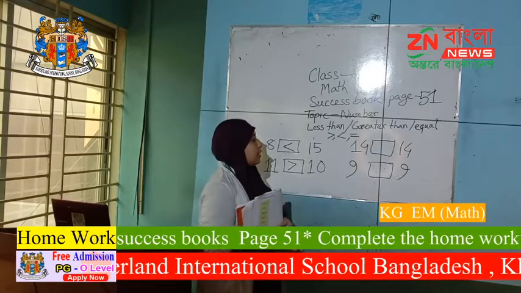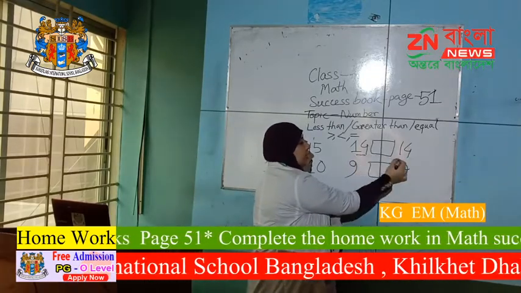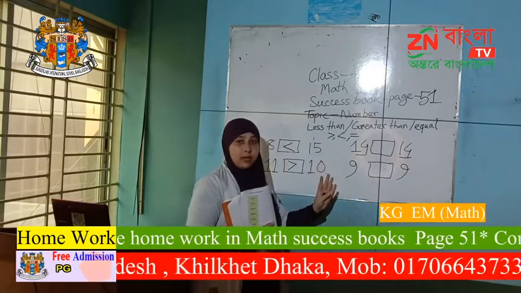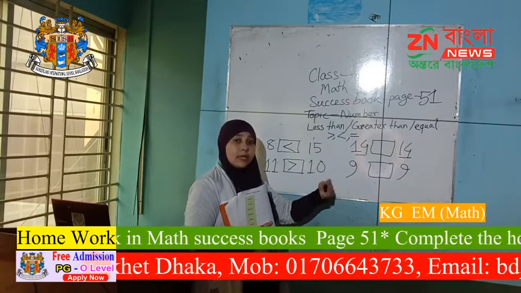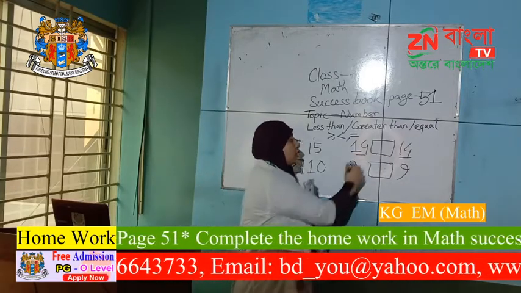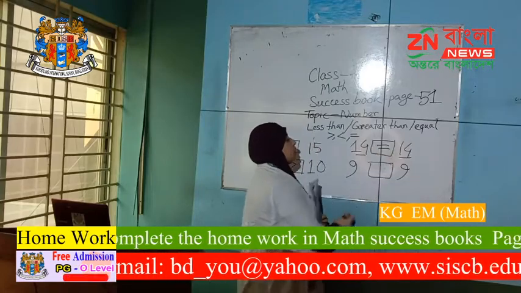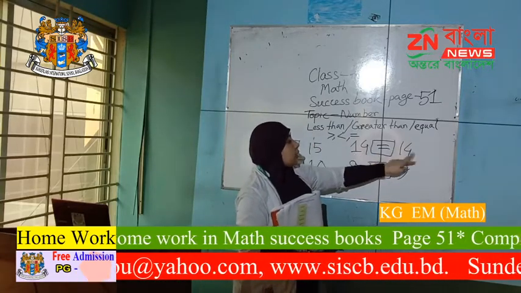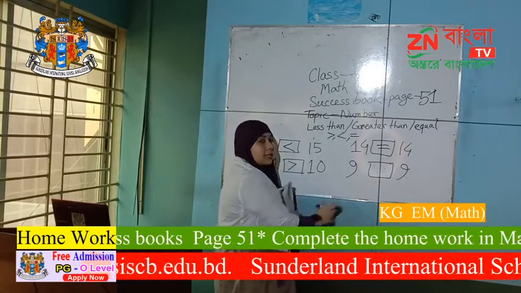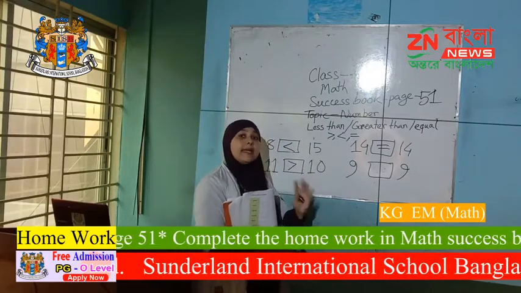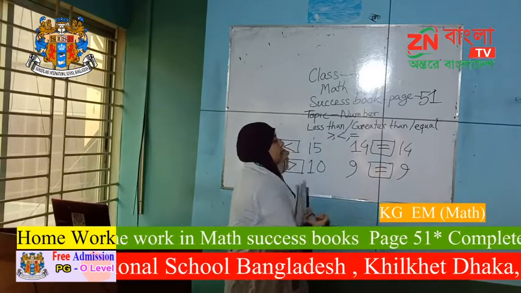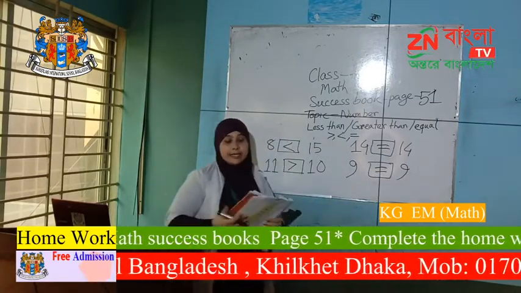And same as, look, 14, here is also 14. 14, same, equal. They are not less than anyone, not greater than anyone. They are equal in size. So we put here the equal sign. 14 is equal to 14. Like this, 9. 9 is not less than 9. 9 is not greater than 9. 9 and 9 are the same. So we can put here the equal sign. 9 equal to 9. Like this, children.